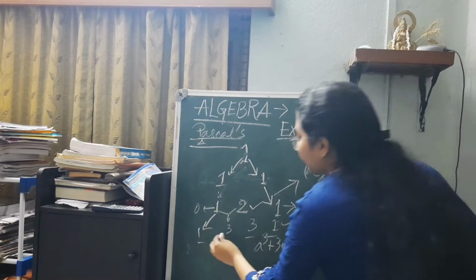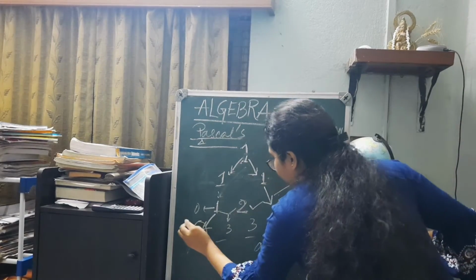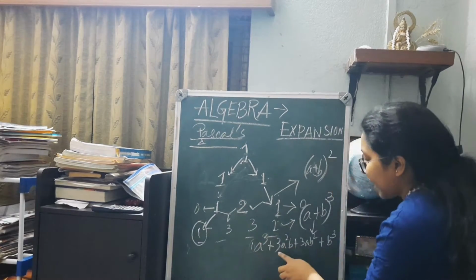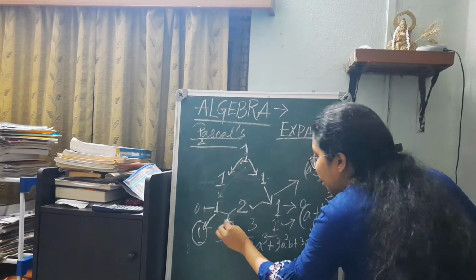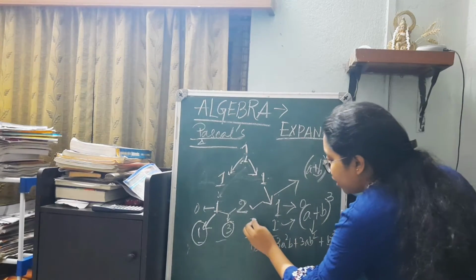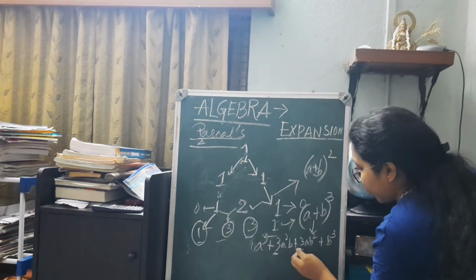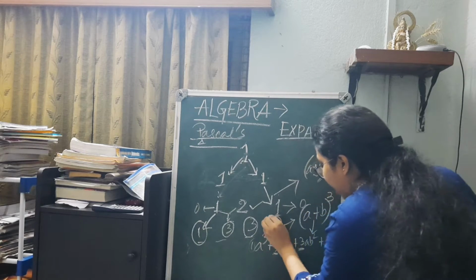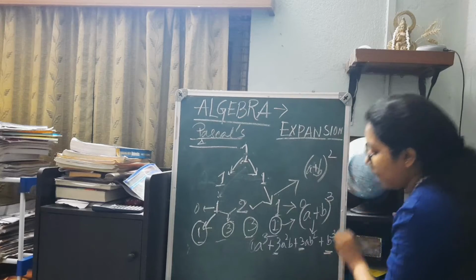So if we observe, the first term here is 1, which is the coefficient of a cube. Then the second term here is 3, which is the coefficient of a square b. Then the third term is 3, which is the coefficient of ab square. And then the fourth term is 1, which is the coefficient of b cube.